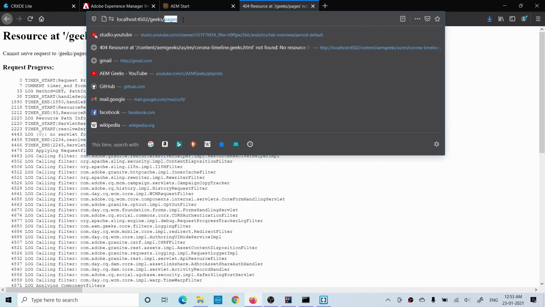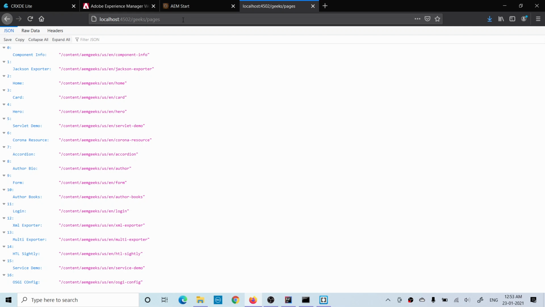Let me call that. Now you can use this path as well. So this is the only point you need to take care of here: if you are adding any custom path, you have to add that path inside the execution path.